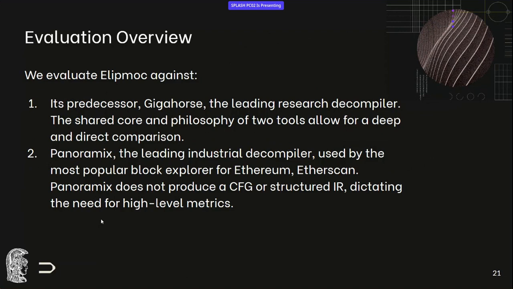Then we compared against Panoramix, which is the leading industrial decompiler. It is used by Etherscan, which is the most popular block explorer for Ethereum. And it's a very different tool. It is based on symbolic execution. It doesn't produce a control flow graph or any structured IR, really. It produces a source-like output, just like our source and parser. So we need to come up with high-level metrics.